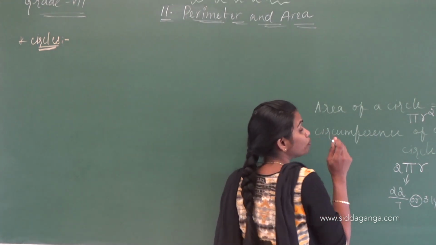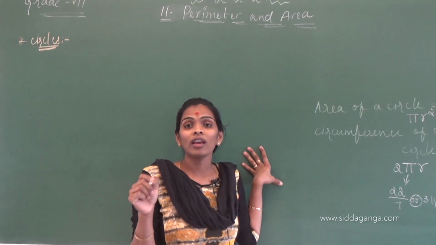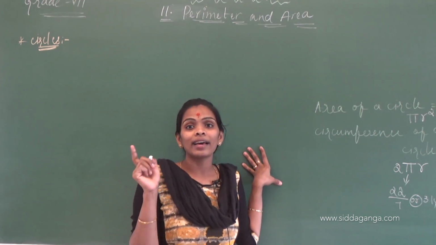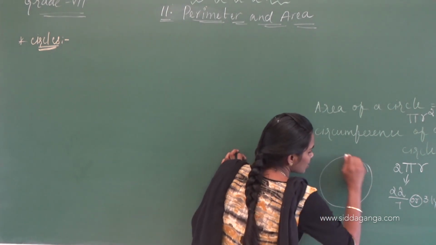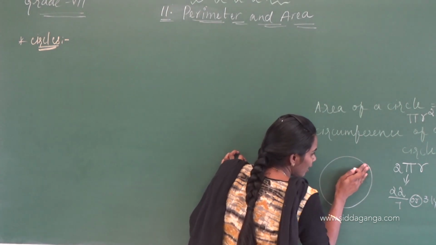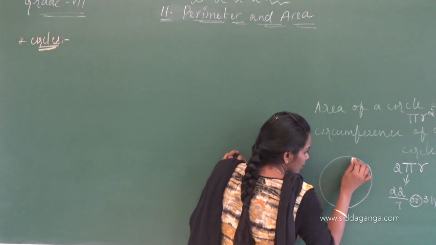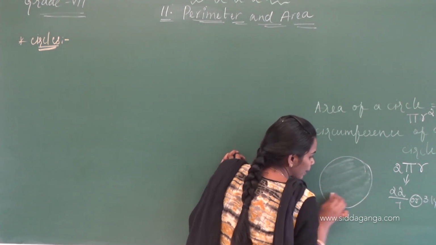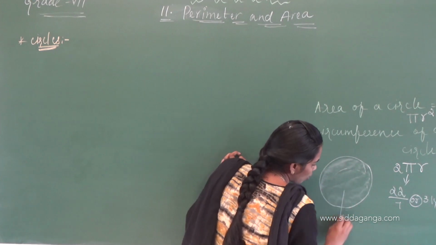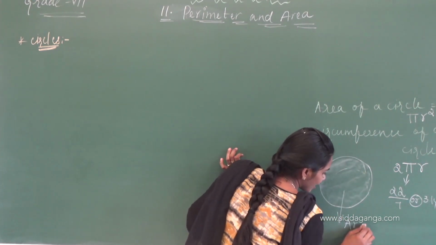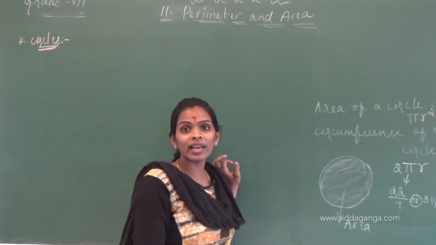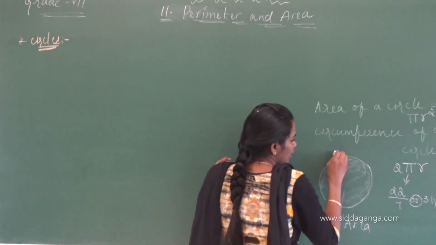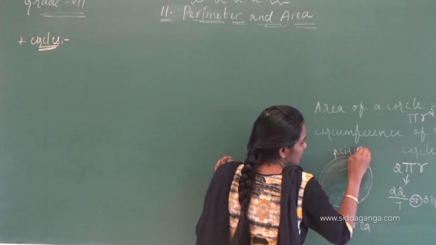You have to keep in mind the diameter. What is diameter? If it is a circle, this whole region is the area, and the total boundary length is the circumference.